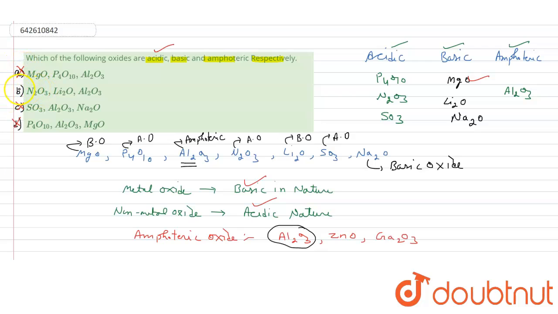So we are left with the correct answer, option B, in which N2O3, our acidic oxide, is first, after this we have Li2O, second, and after this Al2O3, third. That means first we have N2O3, which is an acidic oxide, then Li2O, which is a basic oxide, and Al2O3, which is an amphoteric oxide. So the correct answer is option B.